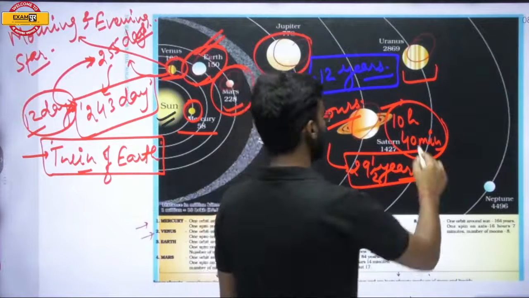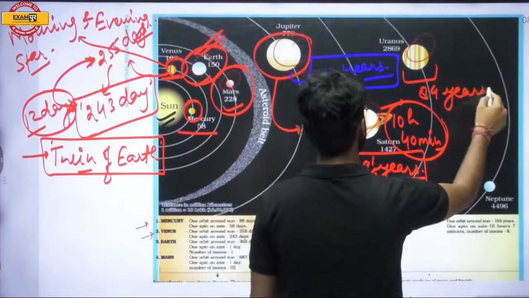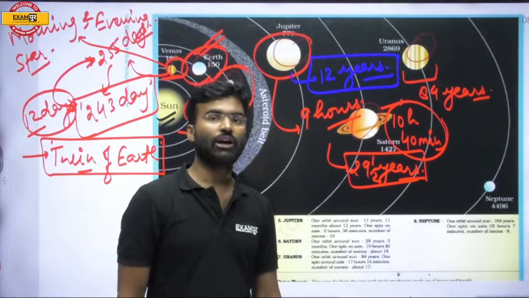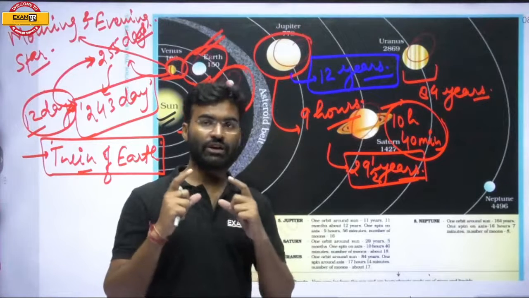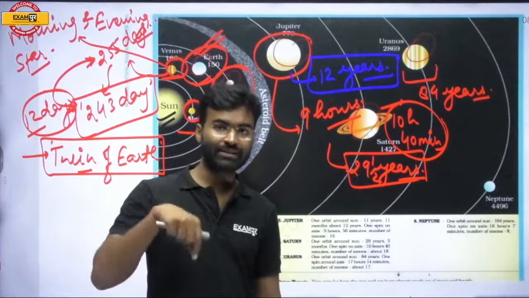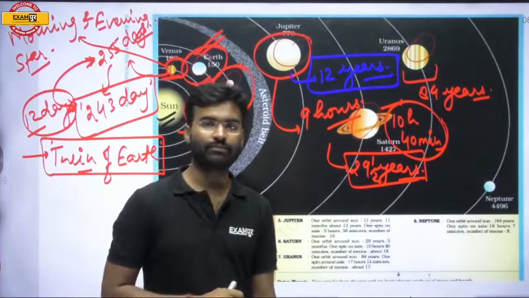Uranus takes 84 years of the earth to complete one revolution around the sun. That means 84 years. Uranus takes 84 years of the earth's duration to complete one revolution of the sun.